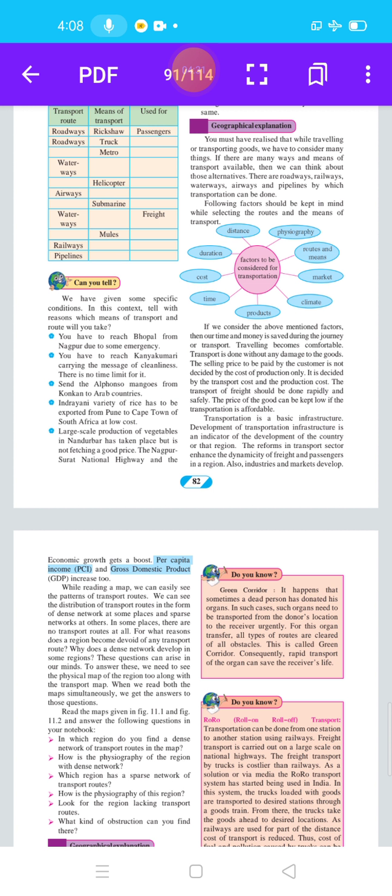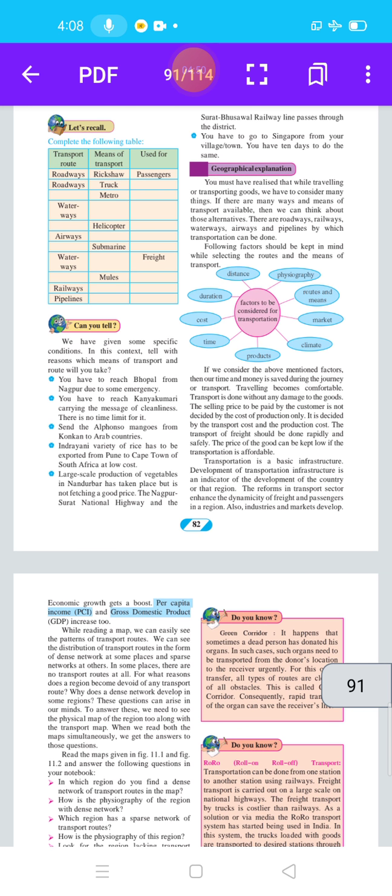Next is, you have to go to Singapore from your village or town. You have 10 days to do the same. Also use roadways and airways. I will first reach the nearest airport of the city by road and then take airways. It is the fastest mode of transport. This completes our points on which means of transport and route you will take.